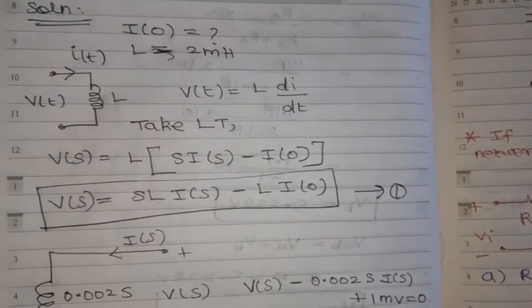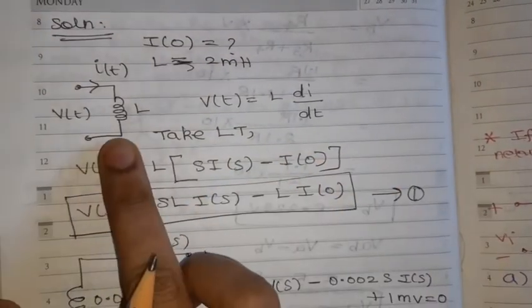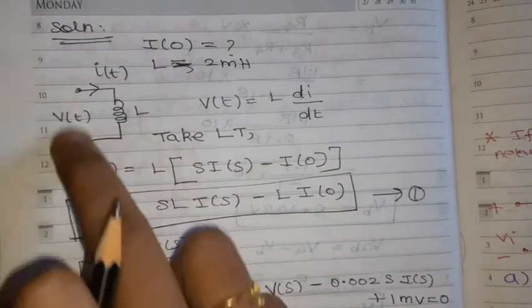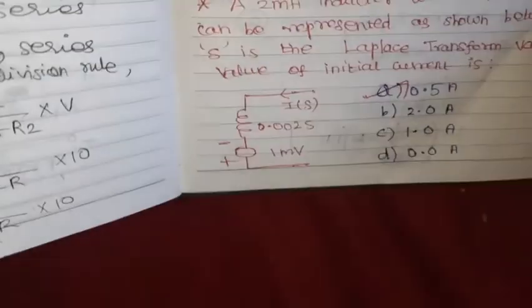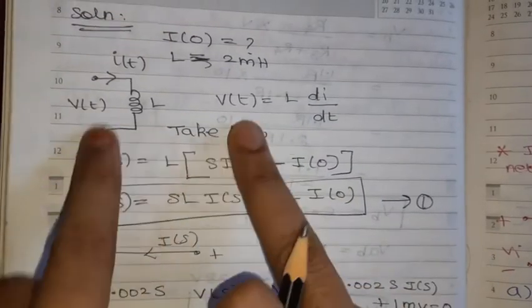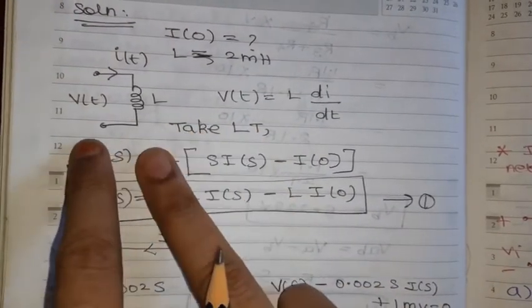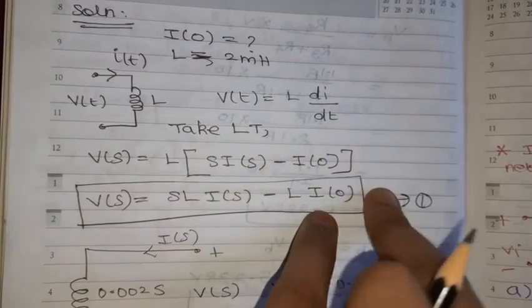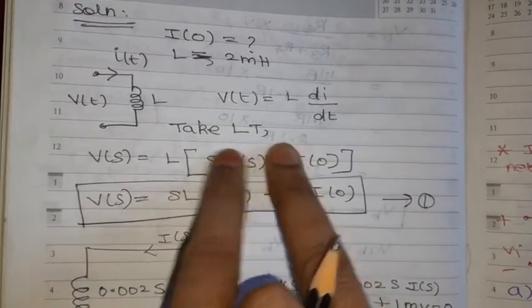I of 0 is what? L is connected with a voltage source, and current I is flowing. So in general, what is the voltage? V of t is nothing but L di by dt. By taking the Laplace transform, what will we get?